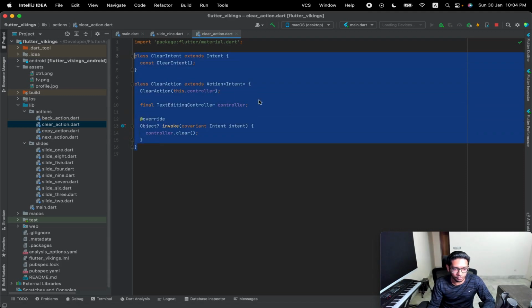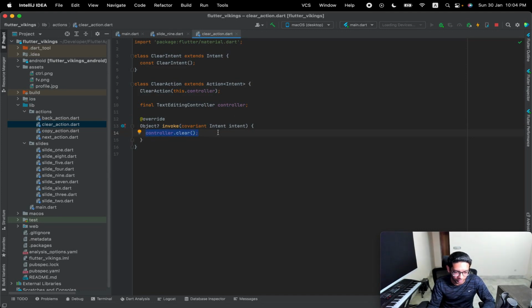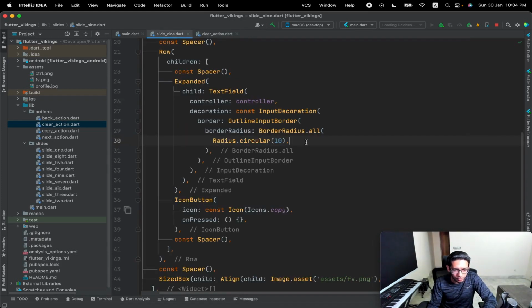So this is a simple code, and obviously we could just call this single line directly inside the button press as well. But I'll tell you why we are doing this. We are doing this because at the end of the day we have to call this whole thing on an escape button, and that's the tricky part. So let's go back to our slide 9 and call this action on a button press.